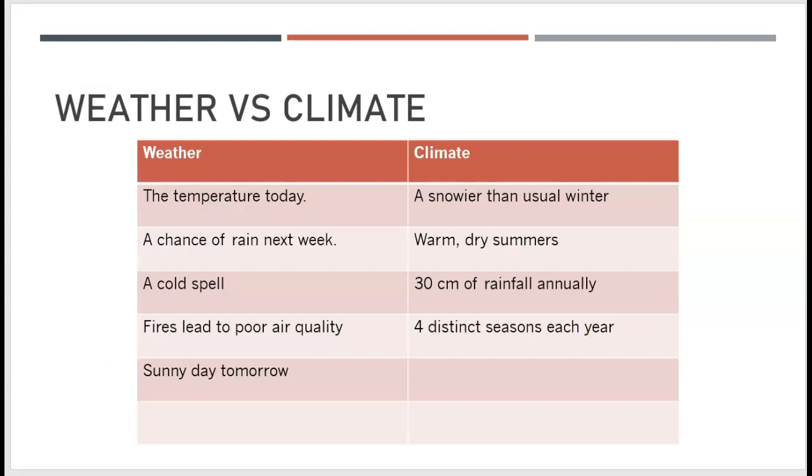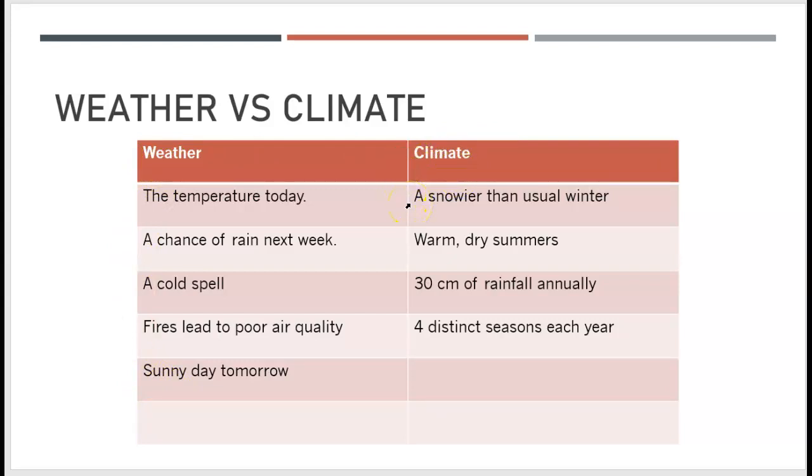Okay, and then finally, we'll look at weather versus climate. Weather talks about the immediate, so the temperature today, a chance of rain next week, a cold spell, fires leading to poor air quality, a sunny day tomorrow. Those are all examples of weather, whereas climate is longer term information.